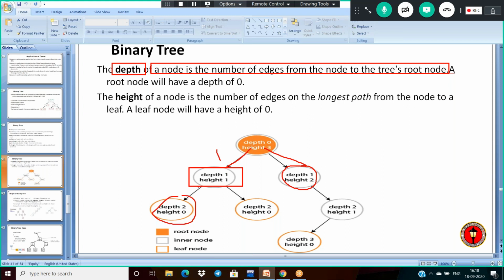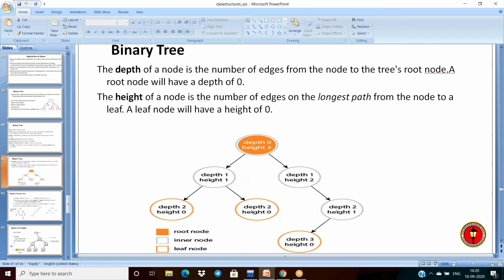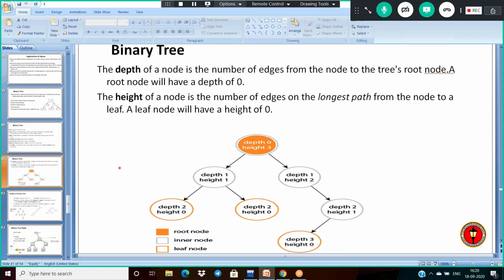And what about this node here? The number of edges is 2, so its depth is 2, and this one here has depth 3. Next, the height of a node is the number of edges on the longest path from the node to a leaf. Be careful here. What is the height of this node? It is the number of edges on the longest path from the node to a leaf.